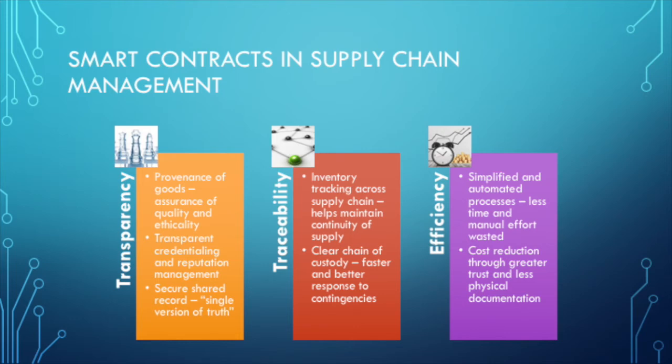The other way efficiency is enhanced is through cost reduction. Relying on trusted computer code that is easily customizable to execute contractual agreements precludes the requirement for numerous physical documents that need to be maintained by each party's purchasing, accounting, or legal department. This helps to lower costs and the amount of manual effort undertaken. Having a database where identity and reputation can be easily verified also saves on costs associated with conducting certification checks and building new trusted business relationships.